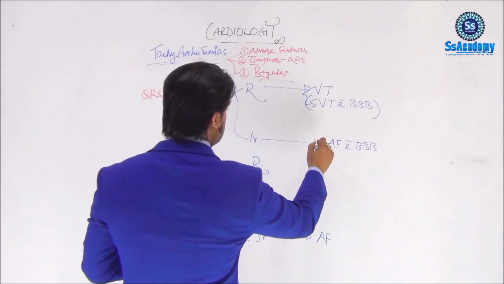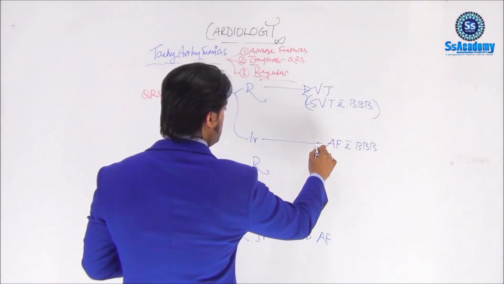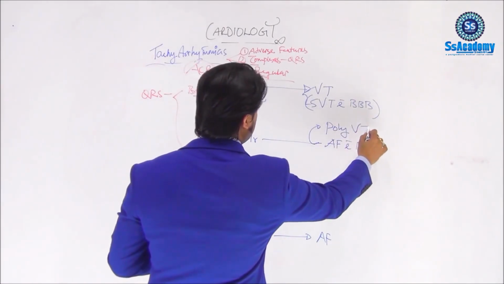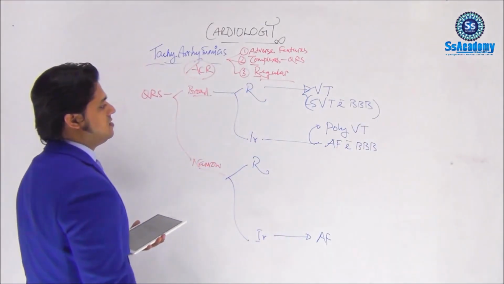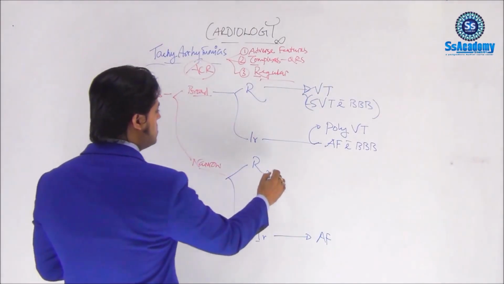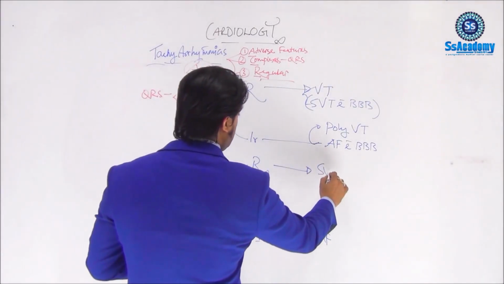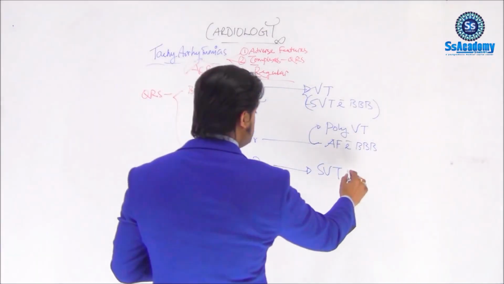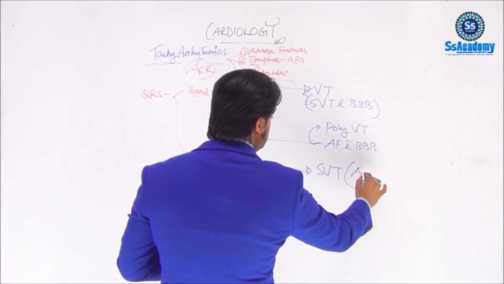But the most important thing we must remember is polymorphic VT. Regular narrow complex tachycardia is SVT, supraventricular tachycardia, and we always assume this is AVNRT.